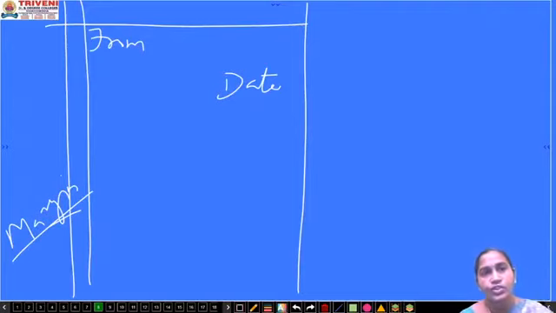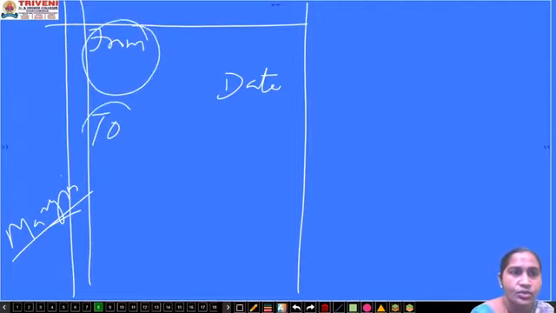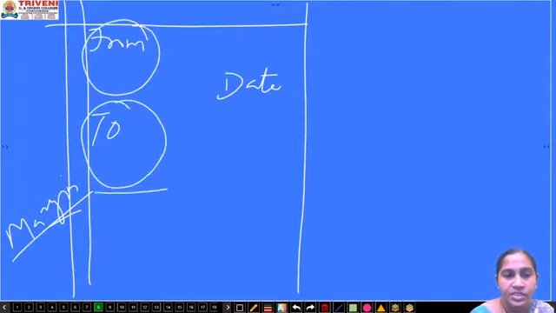From is written towards your left, date is written towards your right. Then to address, to whom you are writing. From address means your address, to means to whom you are writing. Then salutation means dear sir, respected sir. It's a form of a greeting. When you wish a person, you say namaste, good morning, good afternoon. But in writing a letter, we just go with dear sir or respected ma'am or respected sir, whoever he or she is. Then you will go with a subject.